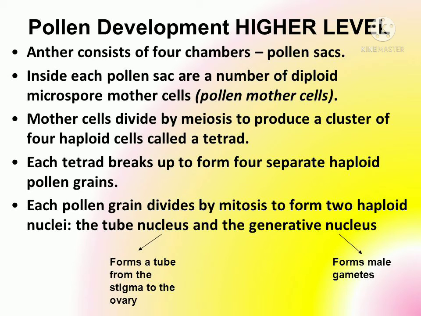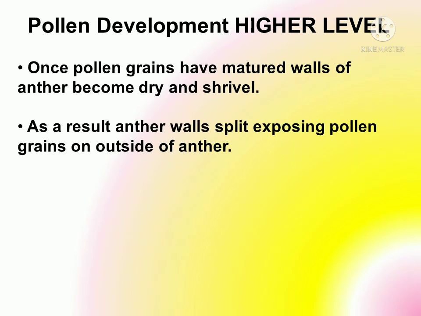Each pollen grain then divides by mitosis to form two nuclei. The first is the tube nucleus, and the second is the generative nucleus. The tube nucleus surrounds the cytoplasm, so it is known as the tube cell, and the other one is said to be the generative cell. Once the pollen grain has matured walls, it starts to mature, dries up and shrivels. As represented in the last diagram, because of shriveling the sheath of the pollen sac tears out, it bursts, and this results in the splitting or exposing or spreading of pollen grains in the air so that fertilization may occur from one point to another.